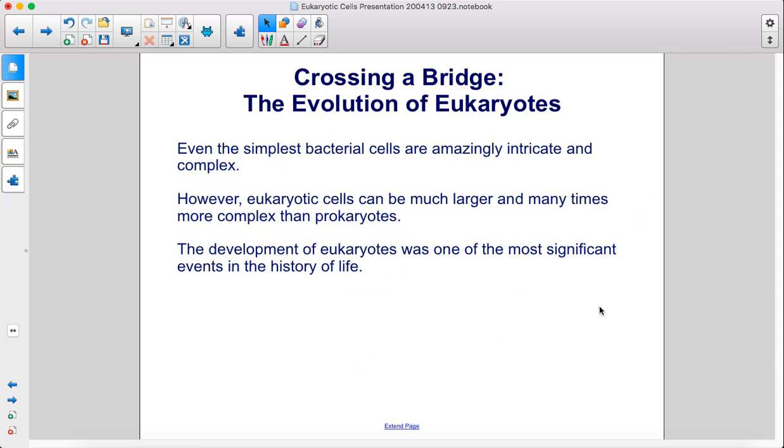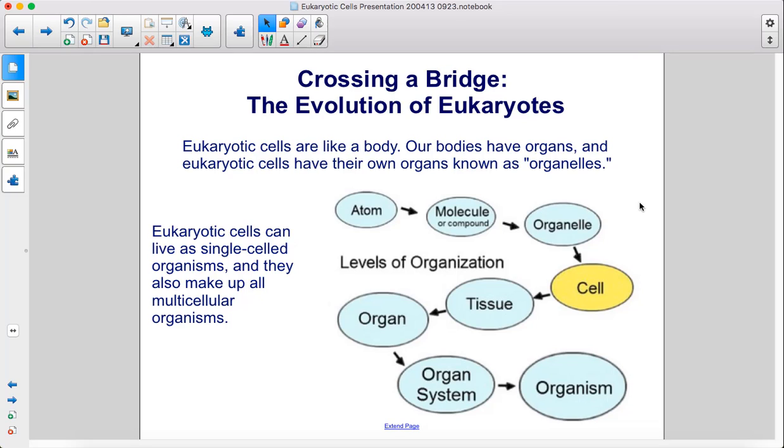Even the simplest bacterial cells are amazingly intricate and complex. However, eukaryotic cells can be much larger and many times more complex than prokaryotes. The development of eukaryotes was one of the most significant events in the history of life. Eukaryotic cells are like a body. Our bodies have organs, and eukaryotic cells have their own organs known as organelles. Eukaryotic cells can live as single-celled organisms, and they also make up all multicellular organisms.